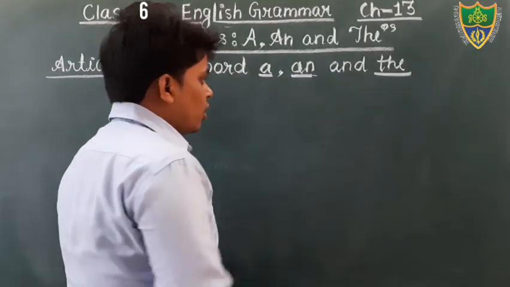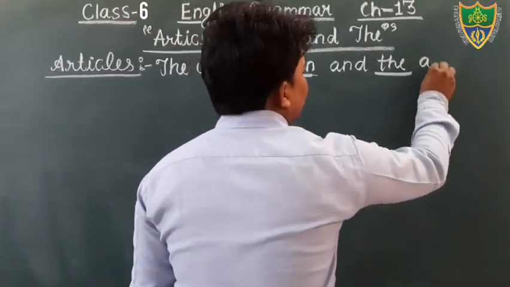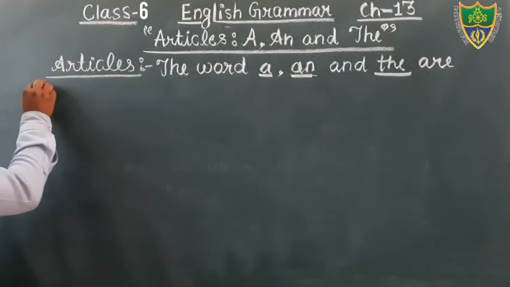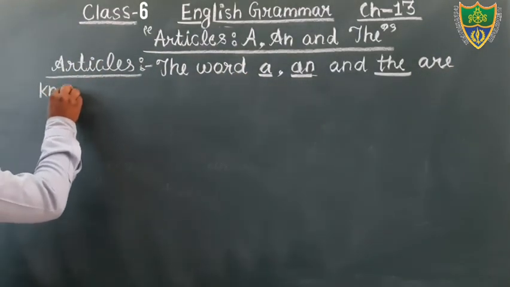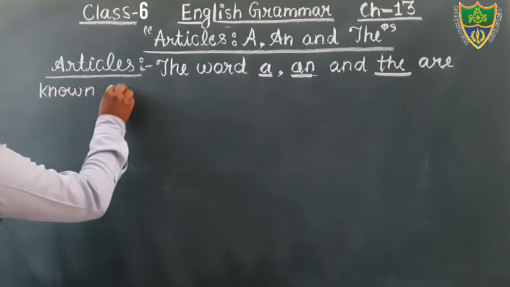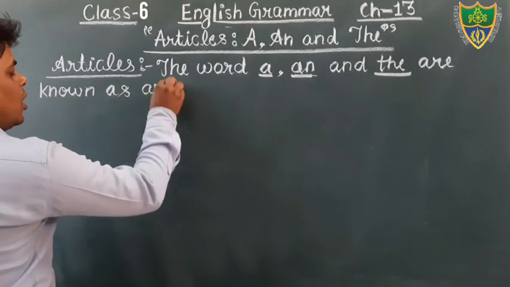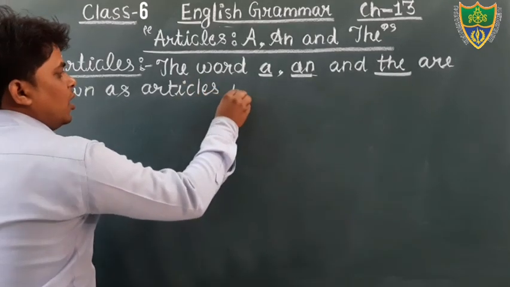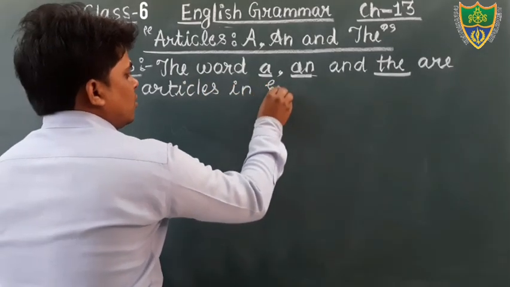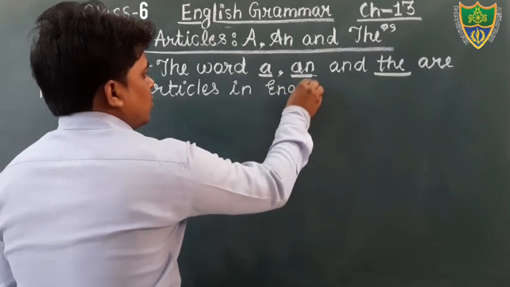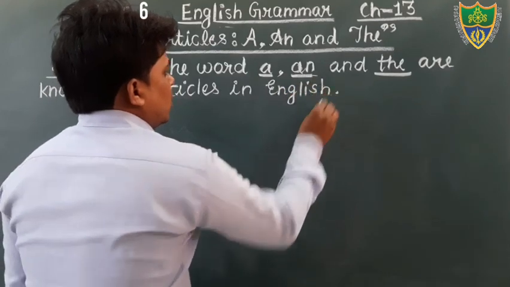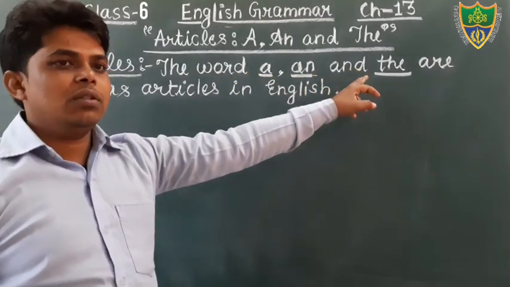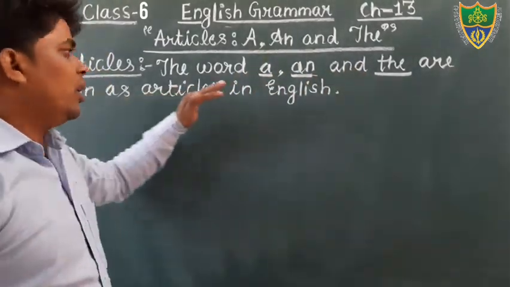Just write down, are known as articles in English. Just see, students, the words a, an, and the are known as articles in English.